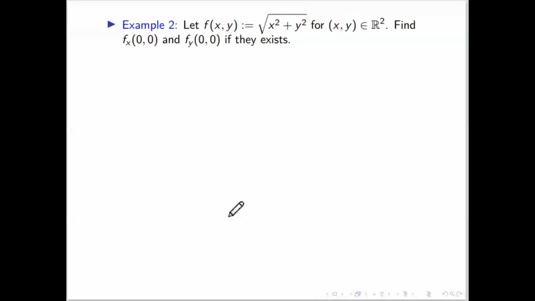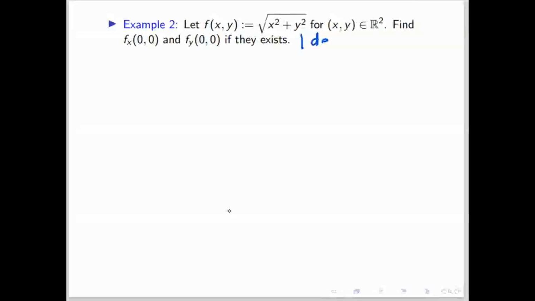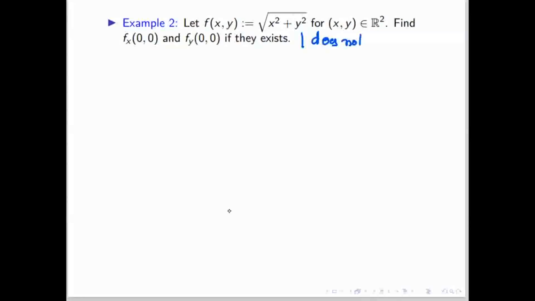Here you have to find the partial derivative of this function at point 0 comma 0. Now can you guess what will be your answer? Does the partial derivative of this function with respect to x at point 0 comma 0 exist? It does not exist. Anyone who wants to say it exists? How many of you think it exists?